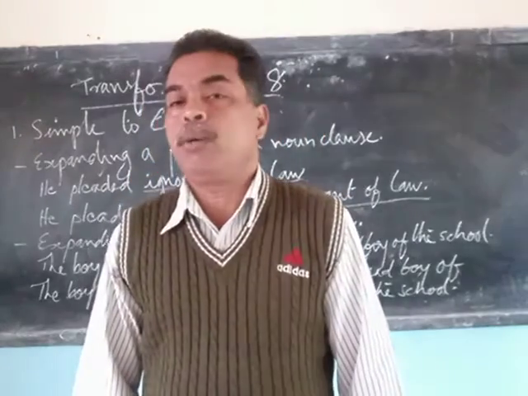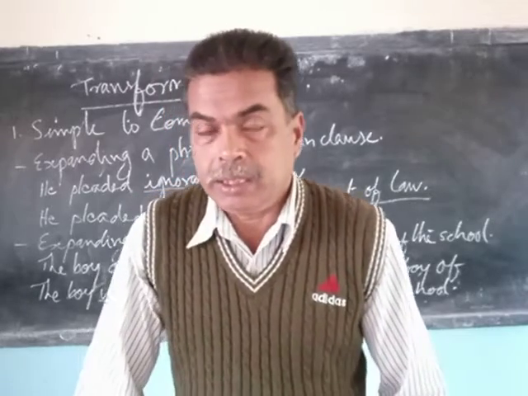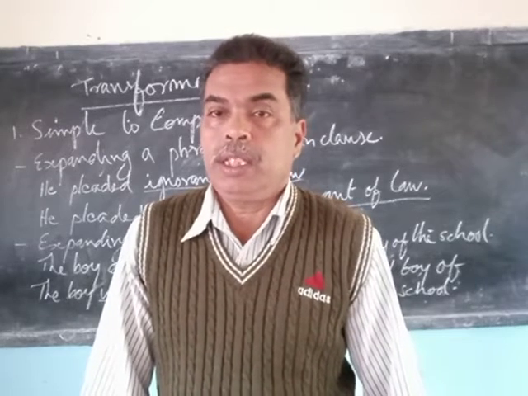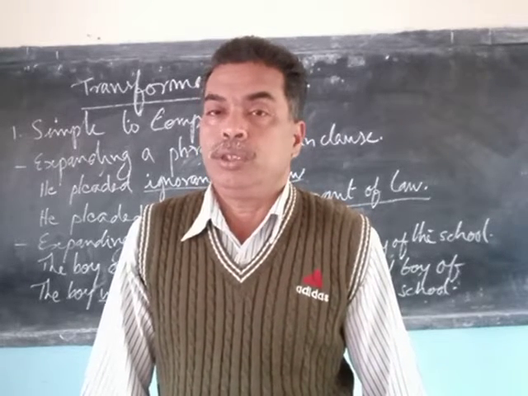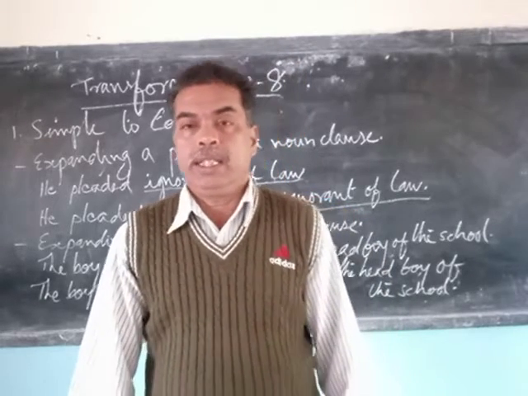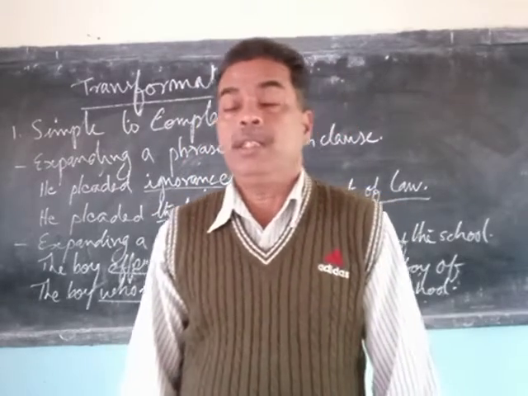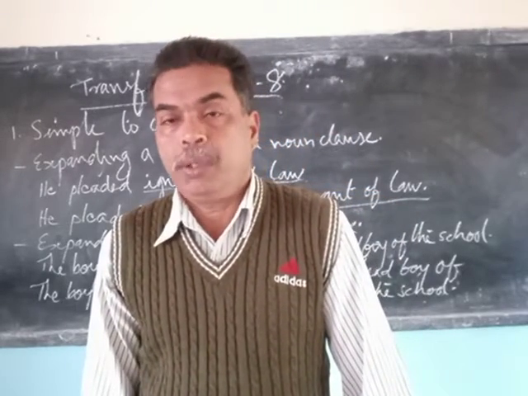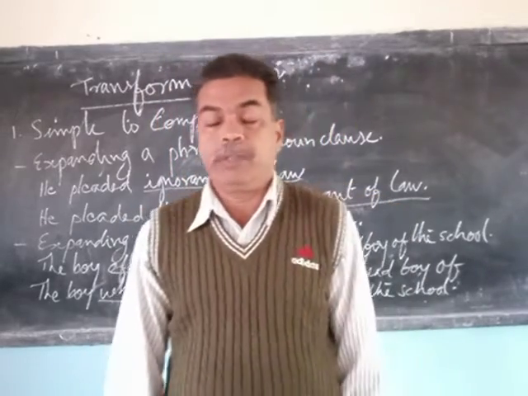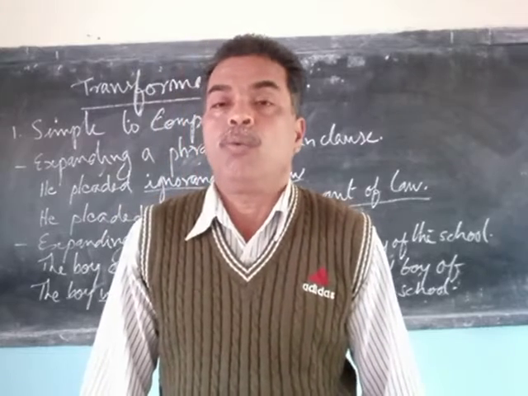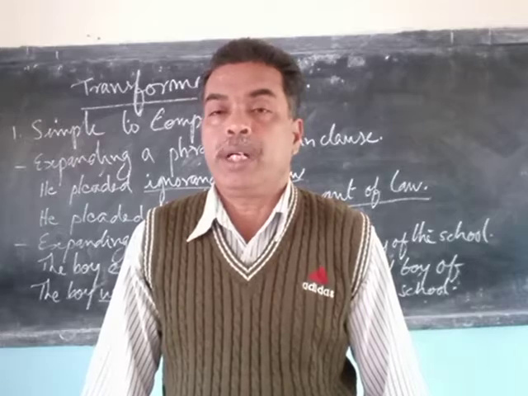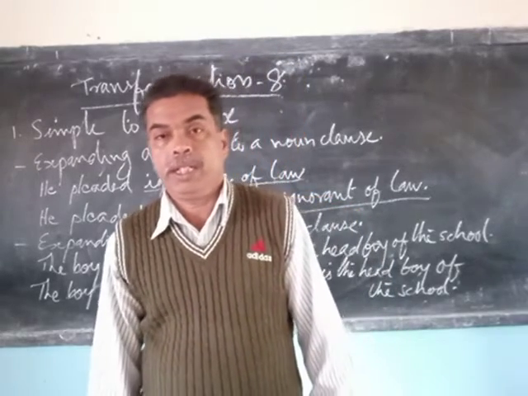finite verb. Now what is a complex sentence? A complex sentence is a sentence where there is one main clause and one subordinate clause joined with a subordinating conjunction. The main clause has four names depending upon the situation where it is placed: coordinate clause, main clause, principal clause or independent clause.